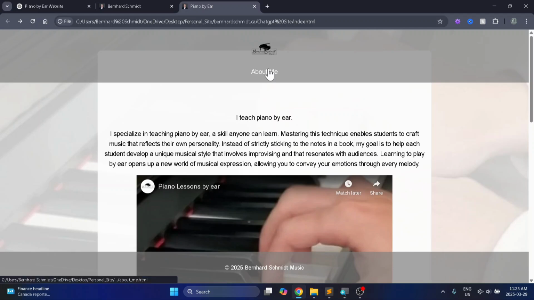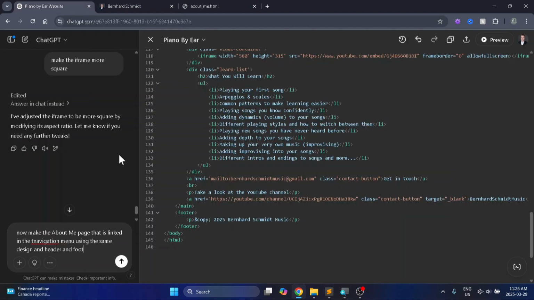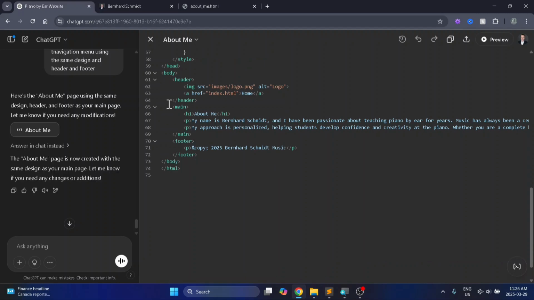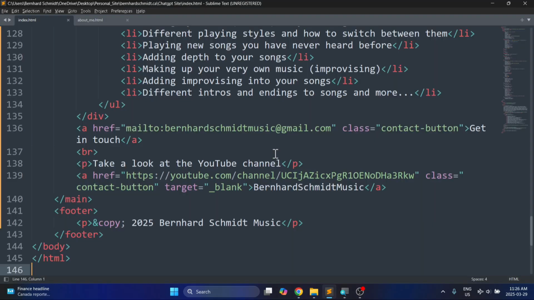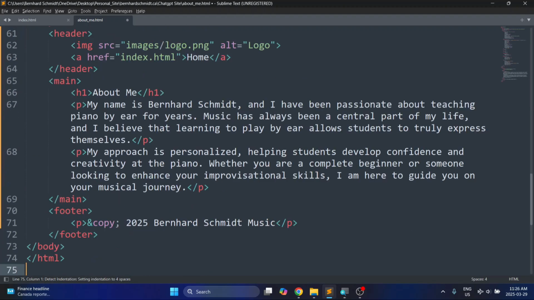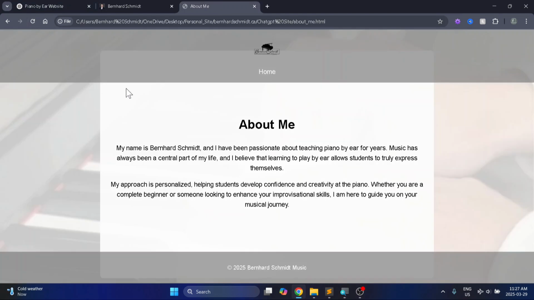Now let's work on the About Me page. So it is still blank. Now I'll grab my content from the About Me page. Okay, now I'm making the new page, so make sure to switch to the new page in the code editor. And it's added the same design from the previous page onto here. Same header, same footer. It's got my text that I copied from here.